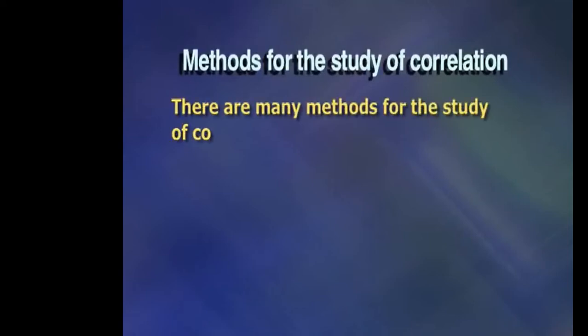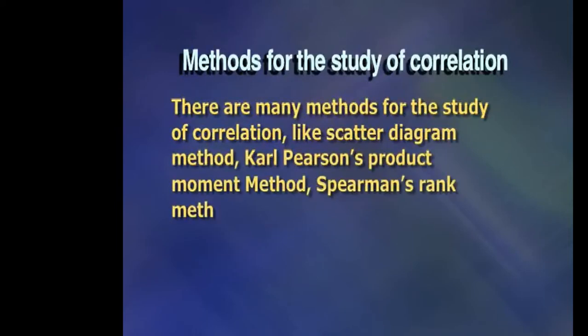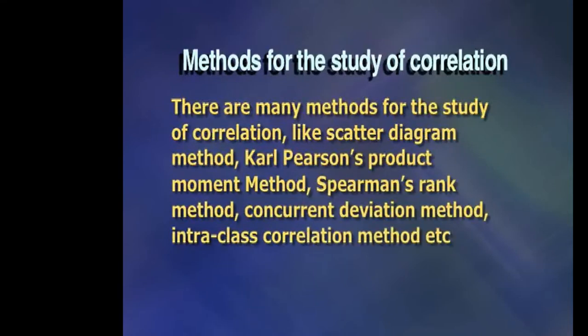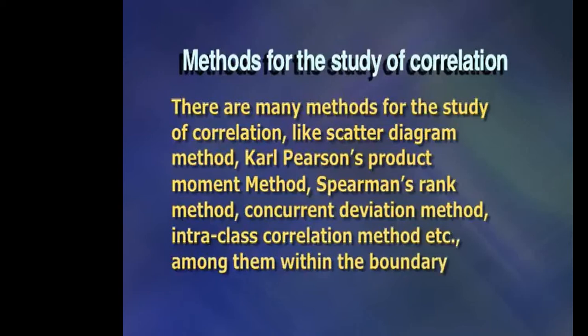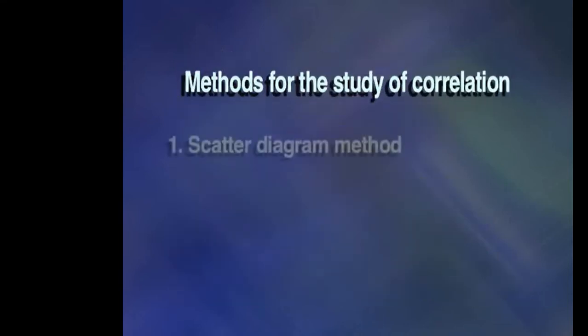Methods for the study of correlation. There are many methods for the study of correlation like scatter diagram method, Karl Pearson's product moment method, Spearman's rank method, concurrent deviation method, intra-class correlation method, etc. Among them, within the boundary of the syllabus, some methods are discussed here. Number 1. Scatter diagram method.